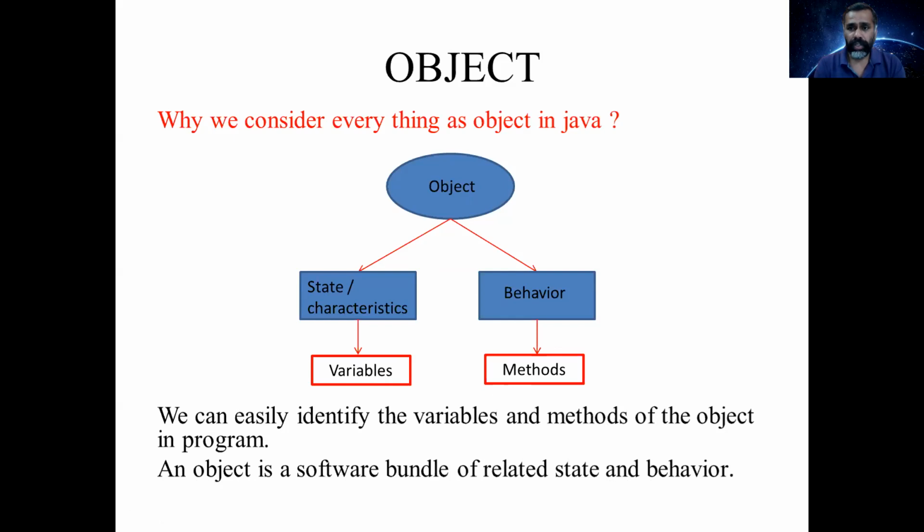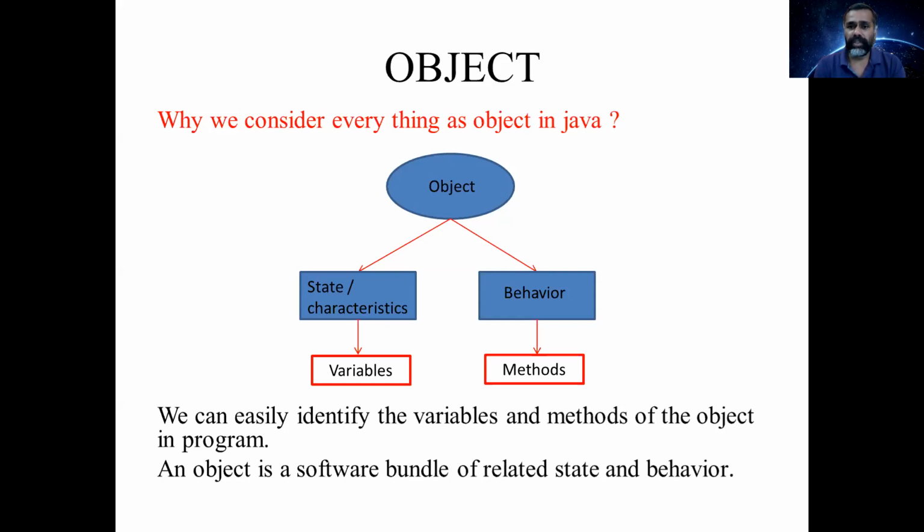For example, if you are writing a program for a fan, and if the fan is considered as an object, you can easily identify the characteristics or state of your fan. So the fan has the characteristics as color, model, company name, number of wings. So these are the variables which can be identified for the object fan.